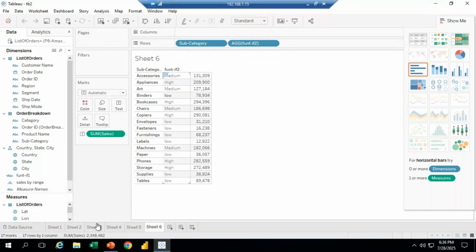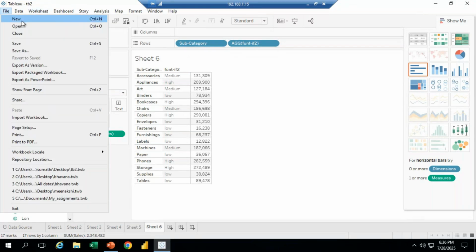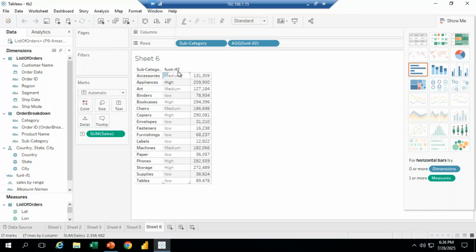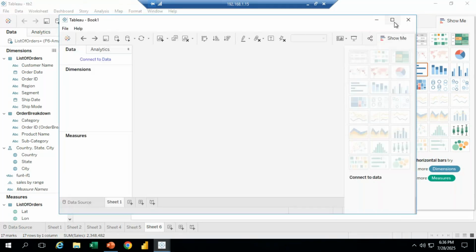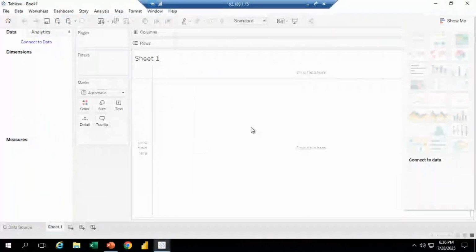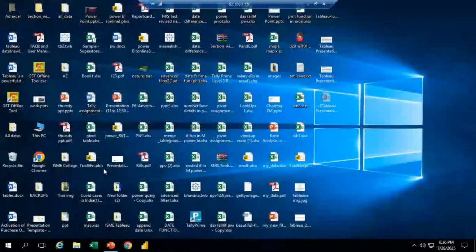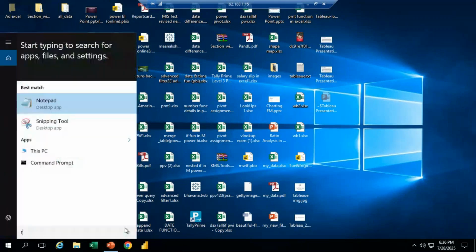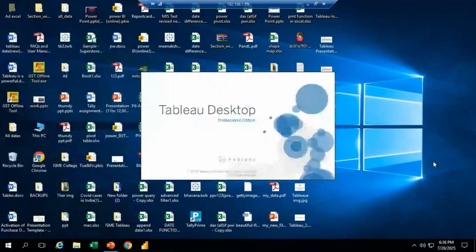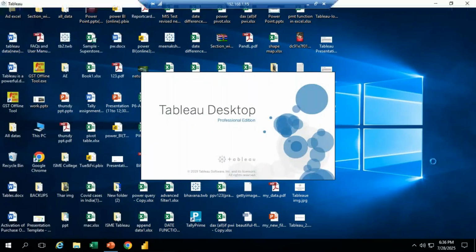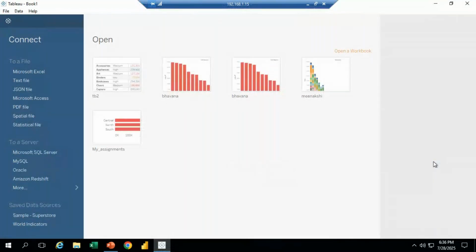Okay, see, already here I have done some. Like these options, once you download and install Tableau, automatically it's going to open in our system. Suppose I click on that. See, like this it's going to open in our system.